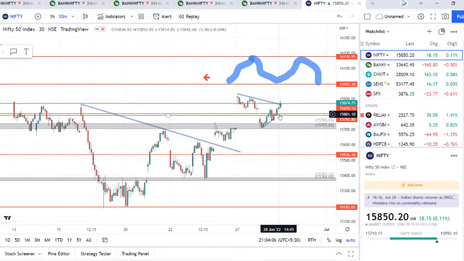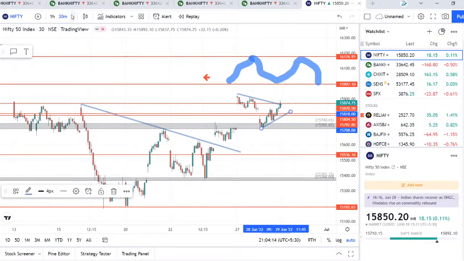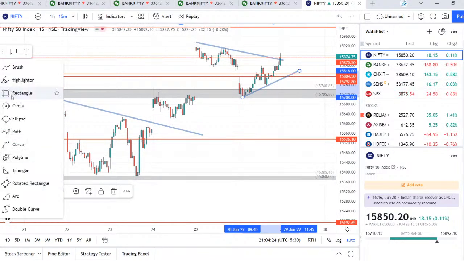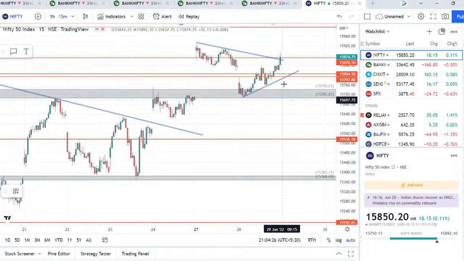If it opens negative and fails to hold this trend line support, which you can draw here on the 15 minutes time frame, and fails to hold 15,800, then there is a chance it can fall till 700. That is the next support.